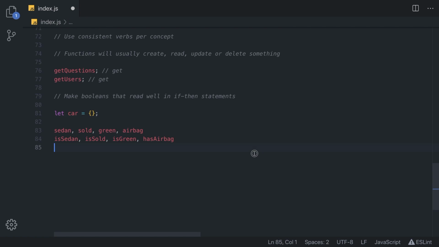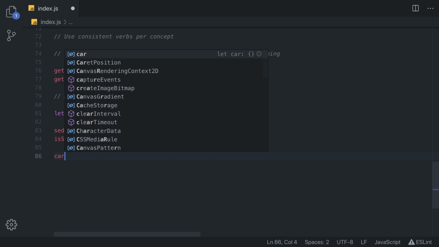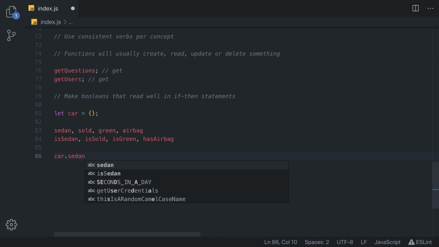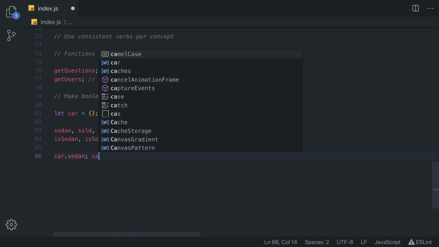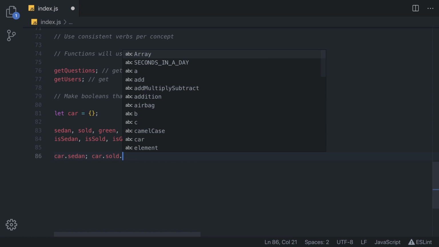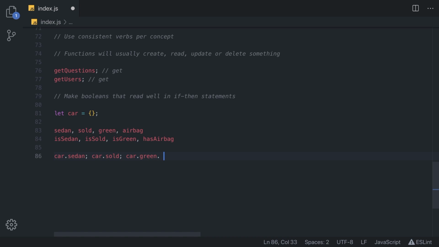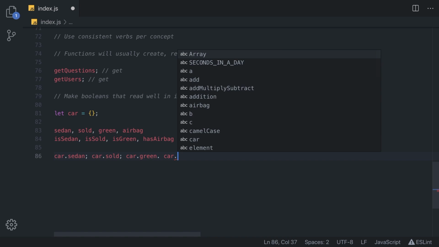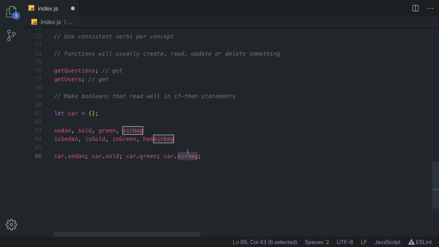And now, if we are checking if our car is indeed a sedan, we can simply call it car.sedan, or car.sold, car.green, or car.airbag. You get the point. What does car.airbag really mean, or car.green, or car.sold? It is much better to do it like this.